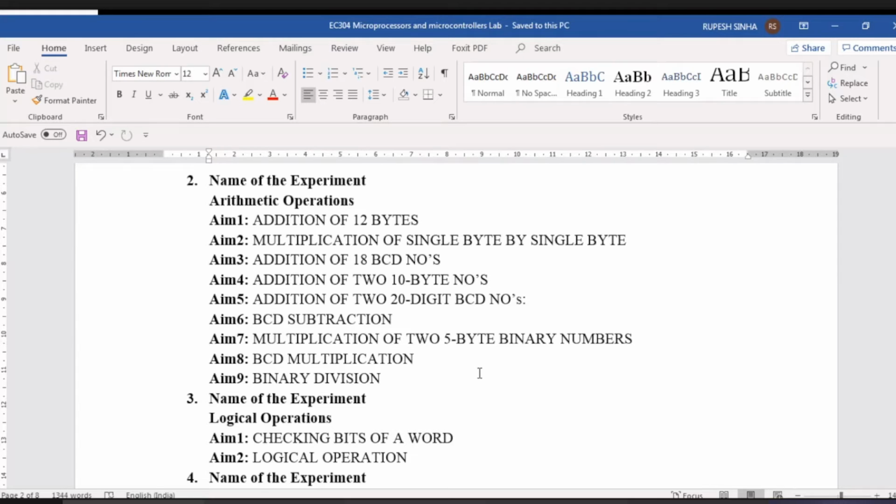Both are same. 20 digits BCD. सिंगल डिजिट BCD का रेंज क्या होगा? 0 to 9. Yes, sir.